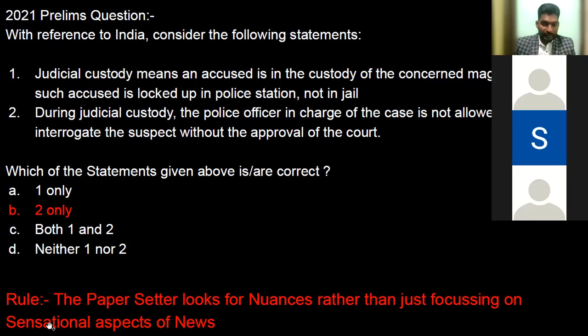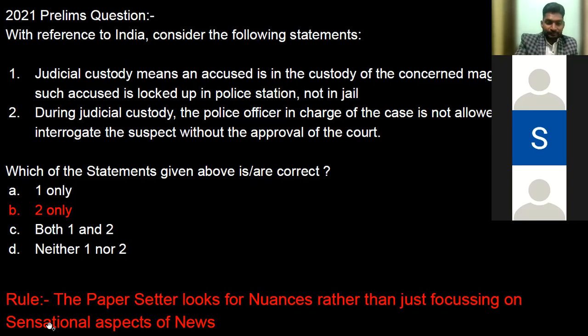Parth and Sagna, what was your thought process? Sir, I would say not this deeply, that we would have been prepared for this question. Certainly I heard a lot of times about judicial custody, particularly in Shah Rukh Khan's son's case, the Aryan Khan case, I believe. But I used the logical elimination technique and marked B only.